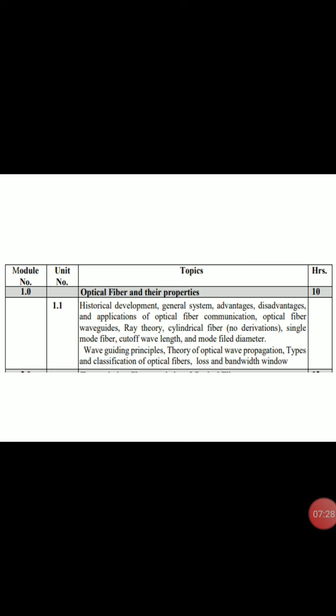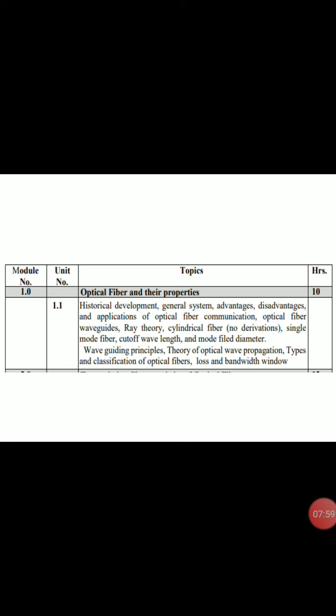As you can see in 1.1: historical development, general system, advantages, disadvantages and applications of optical fiber communication, optical fiber waveguides, ray theory, cylindrical fiber, mode derivation, single mode fiber, cutoff wavelength and mode field diameter, waveguiding principle, theory of optical wave propagation, types and classification of optical fibers, and loss and bandwidth window.